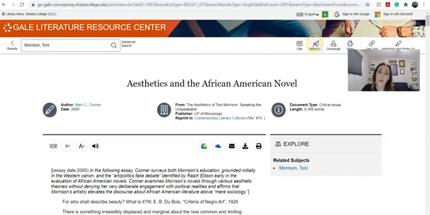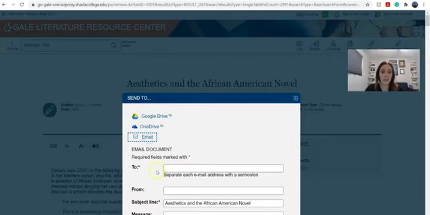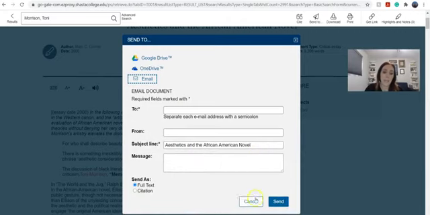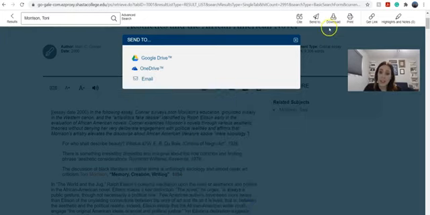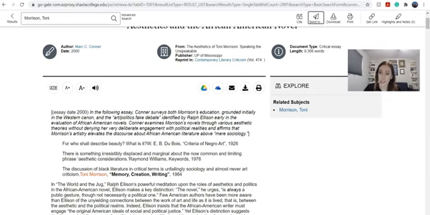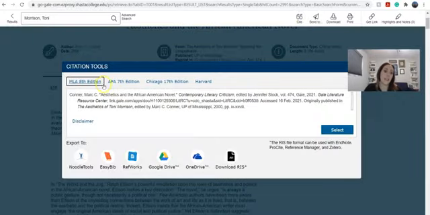You can print it, or up here where it has a little paper airplane means email. So email it to yourself, and you can also send it as the full text, not just the citation. The citation won't give you the text of the article. If you need the citation, which is something every student is looking for, I get asked all the time, you can click Cite and get the MLA citation here for you.